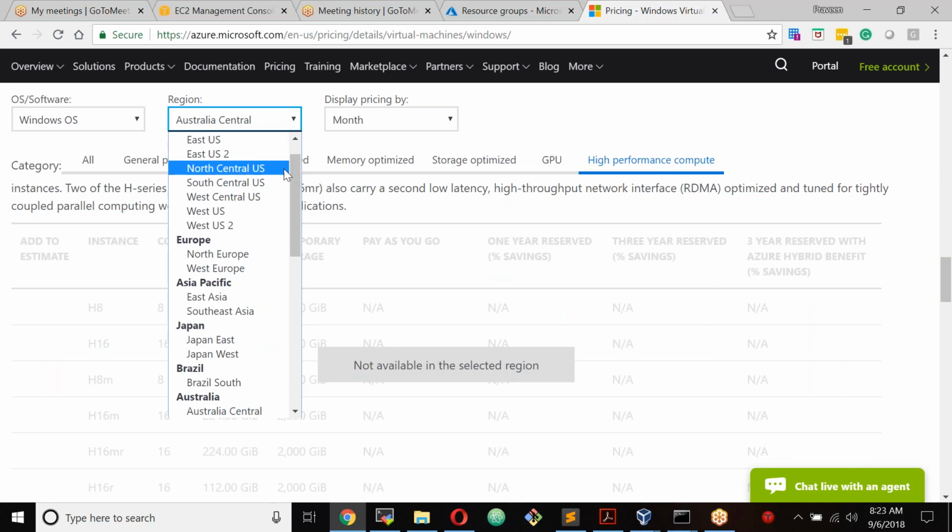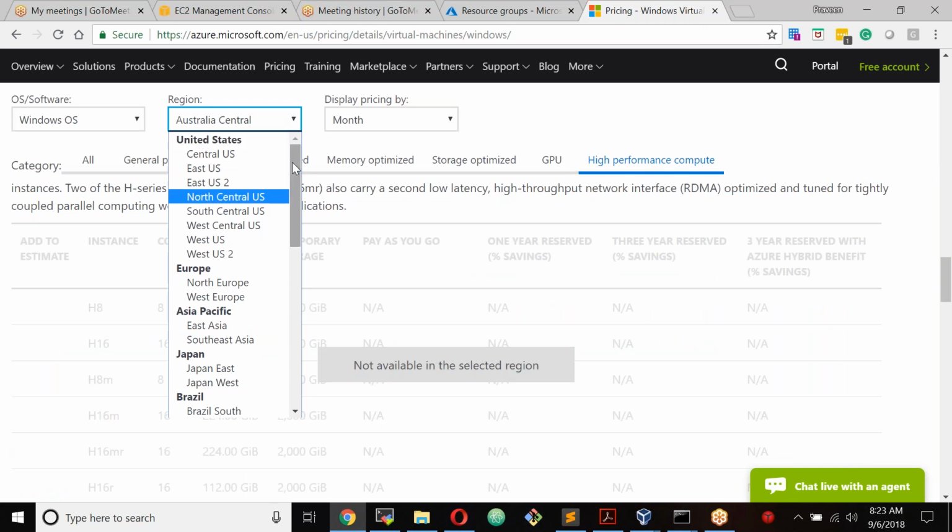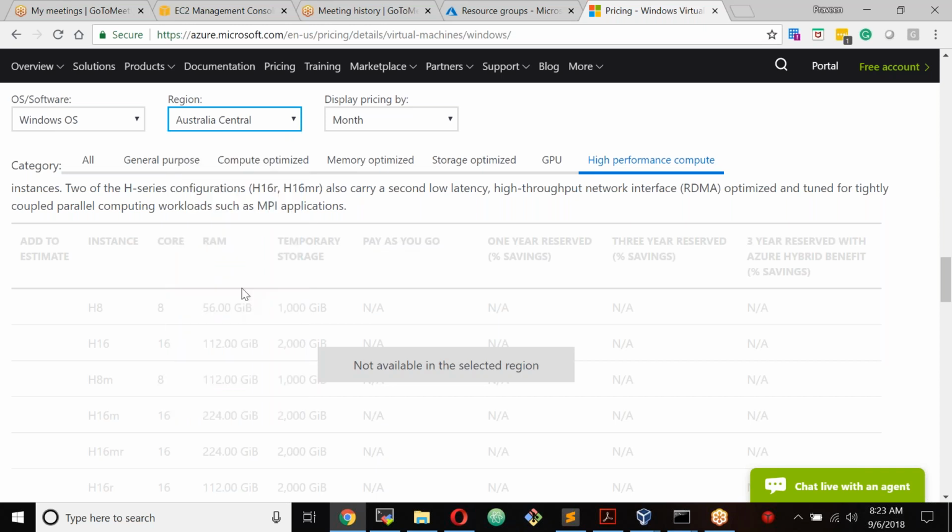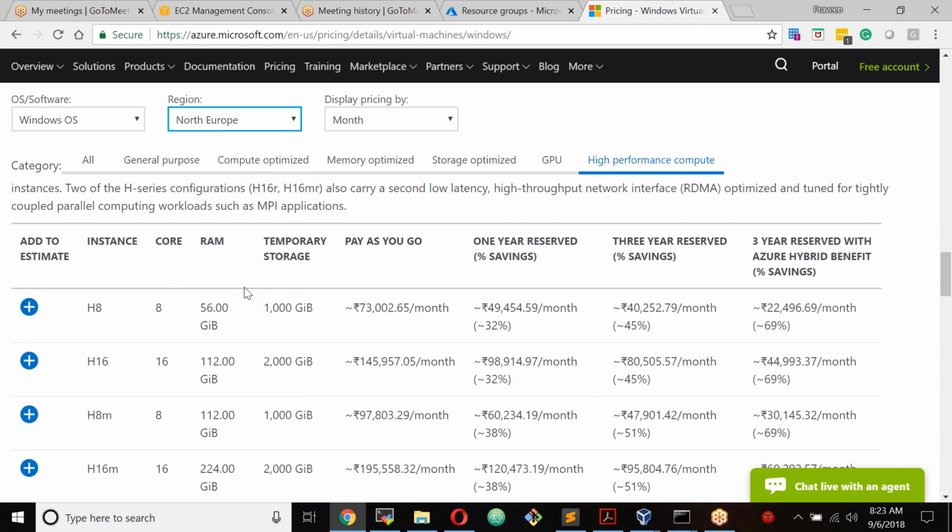It need not be. In some regions some services are available, and in other regions another service is available. So if the service is not available in a region, then you have to pick another region. Let me say North Europe. All right, so this is costing you very little in North Europe. It's only 73,000 if you go pay as you go.